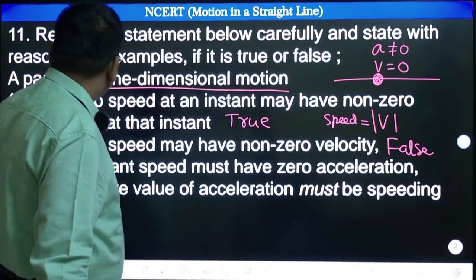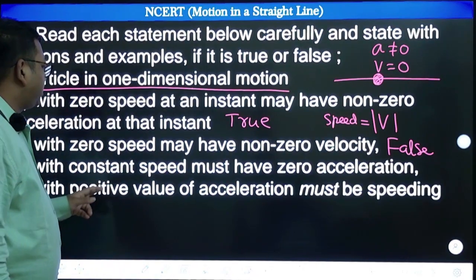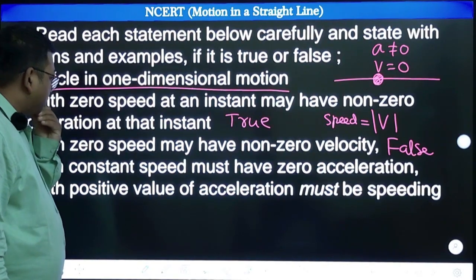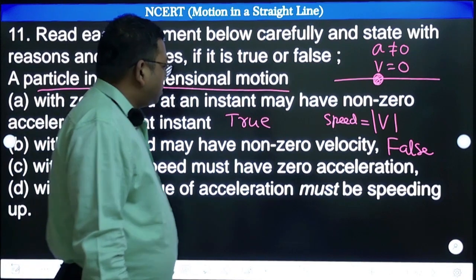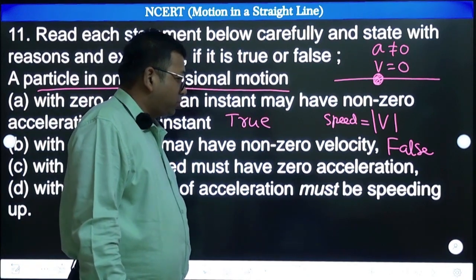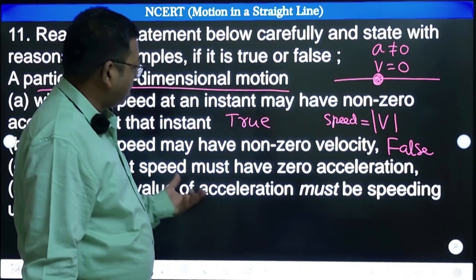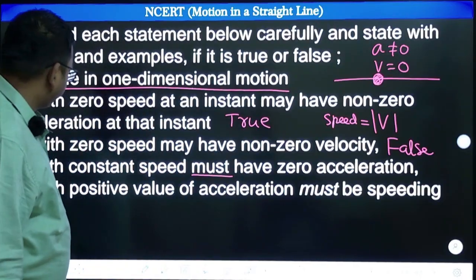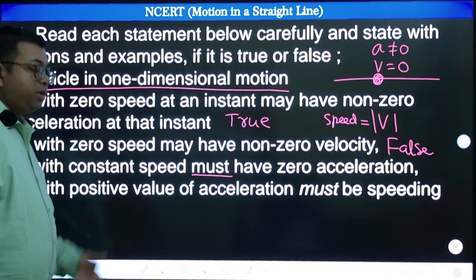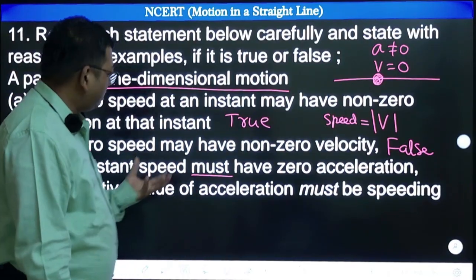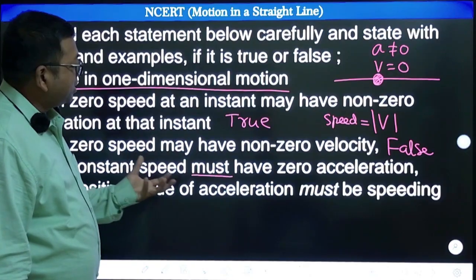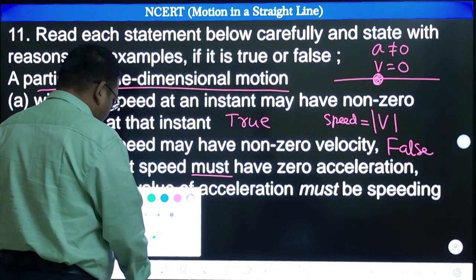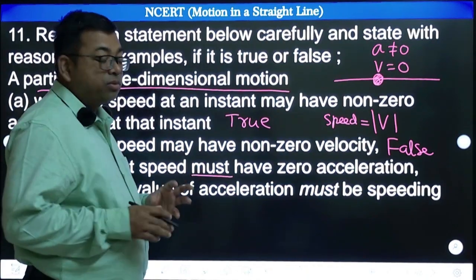Then next, a particle with constant speed must have zero acceleration. It has constant speed, and they are saying it must have zero acceleration. Okay, must have zero acceleration. So its speed is constant, and it must have zero acceleration. Think about it. Can it happen in some cases? We have to think about a straight line.